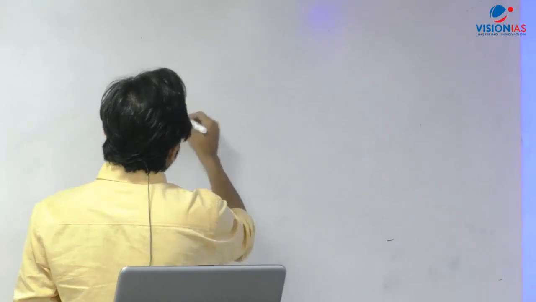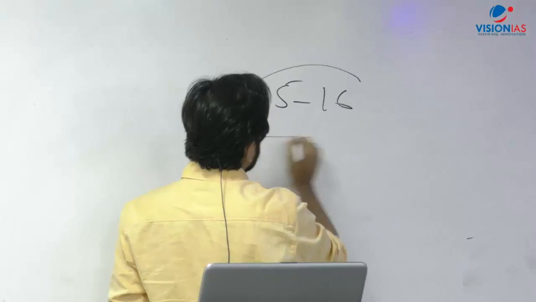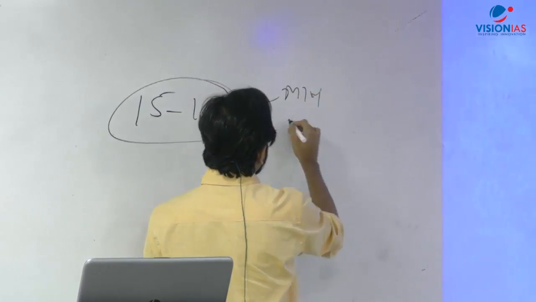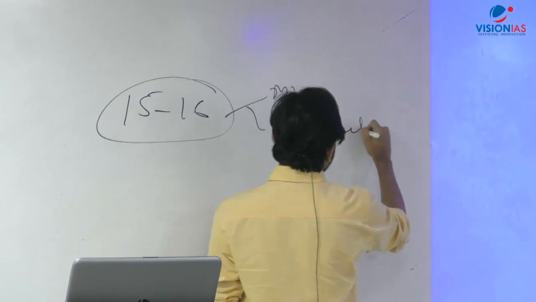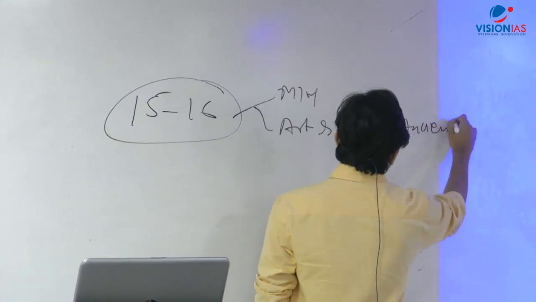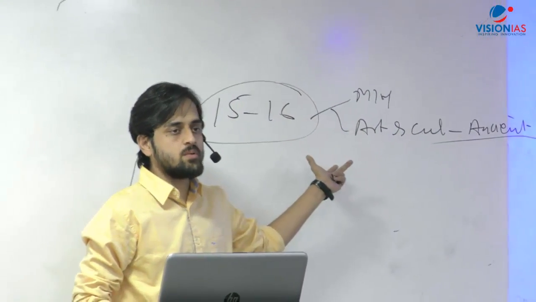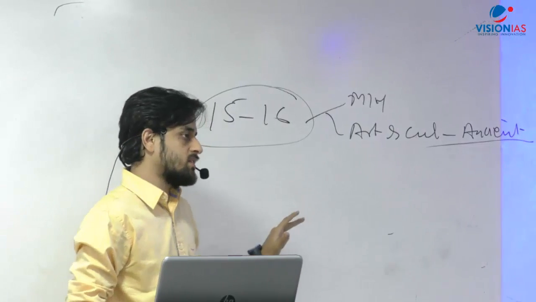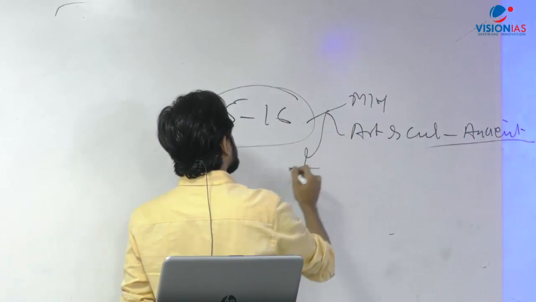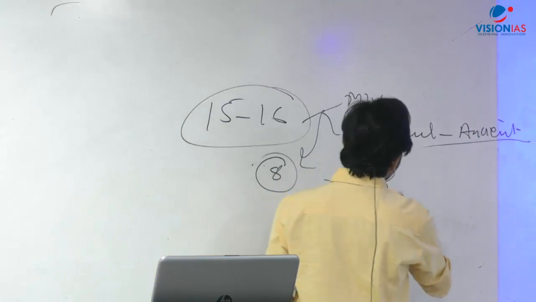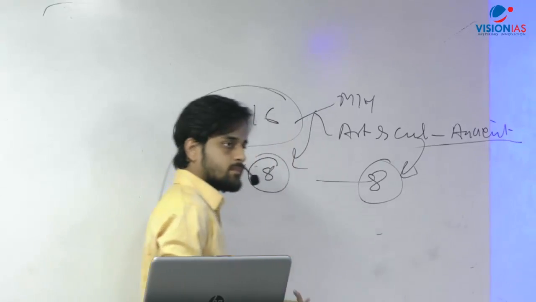So the first thing to know is that when we're looking at the prelims examination, we have roughly 15 to 16 questions from the modern Indian history portion, the art and culture, and the ancient history portion, right? So it's roughly 15, 16 questions. Out of these, modern Indian history roughly contributes somewhere around 8 questions, and somewhere around 8 more come from art and culture.